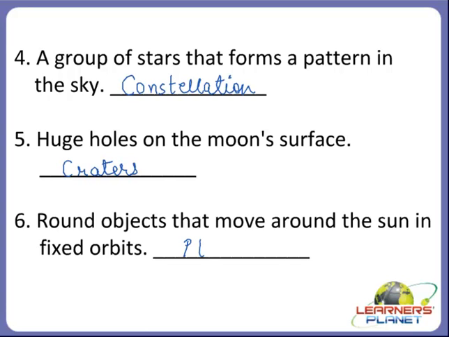Yes, planets. Planets are the round objects that move around the sun in fixed orbits. Okay, children? Is it clear to you?